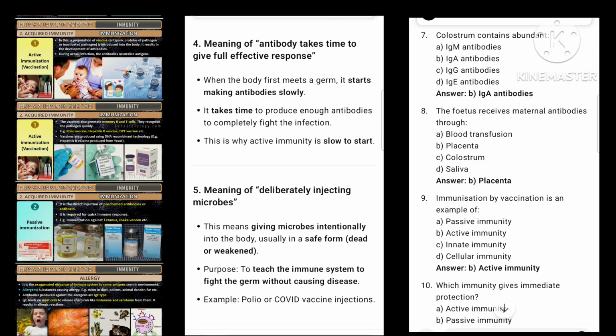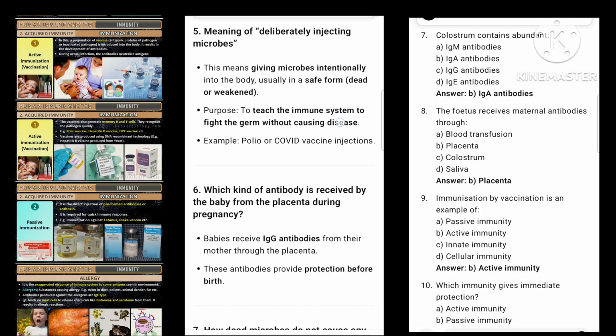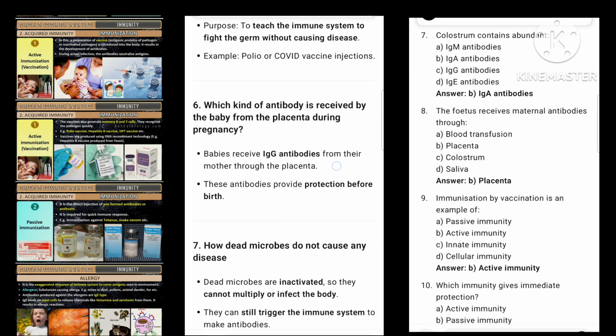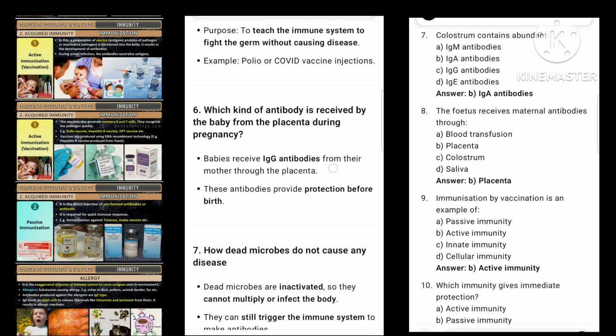5. Meaning of deliberately injecting microbes. This means giving microbes intentionally into the body, usually in a safe form, dead or weakened. Purpose: to teach the immune system to fight the germ without causing disease. Example: polio or COVID vaccine injections.